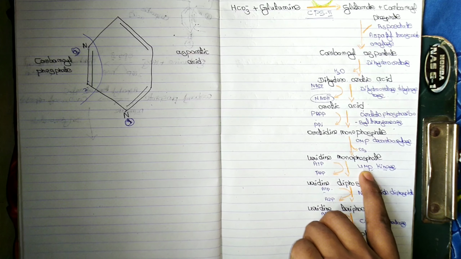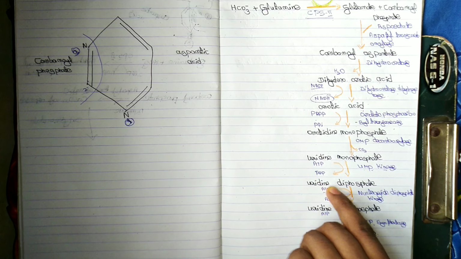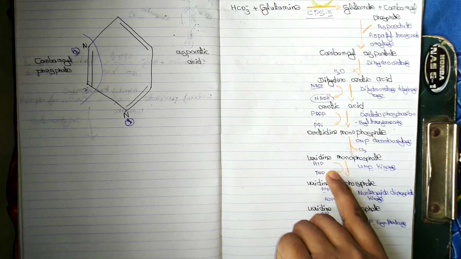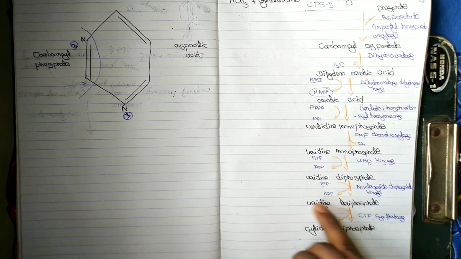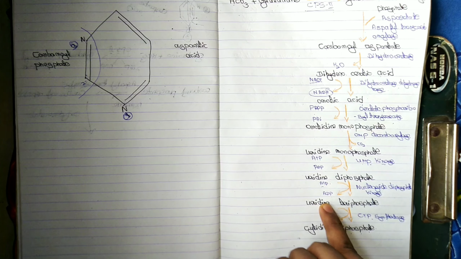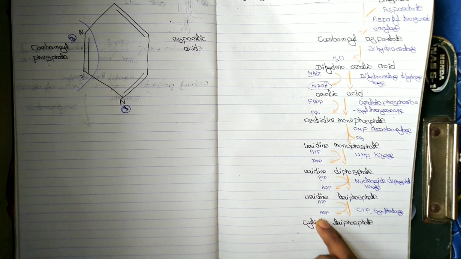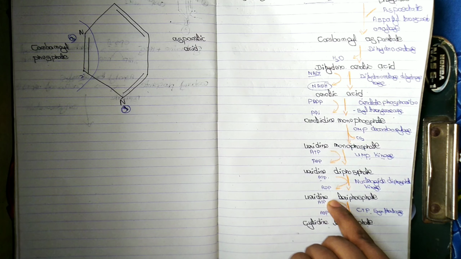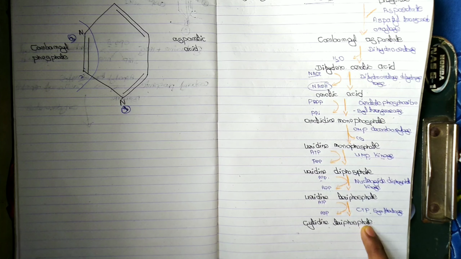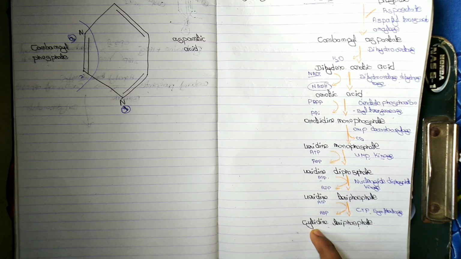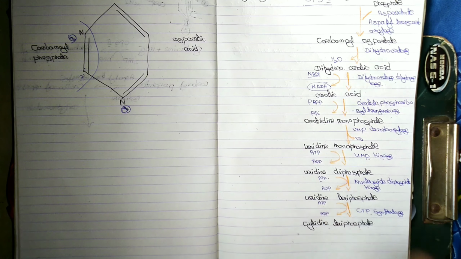In the presence of uridine monophosphate kinase, leads to the uridine diphosphate with the consumption of 1 ATP, again with the consumption of another ATP in the presence of kinase, leads to the triphosphate, and CTP synthetase, that is cytidine triphosphate synthetase, with the consumption of ATP, leads to the formation of cytidine triphosphate. This is formation of pyrimidine nucleotide.